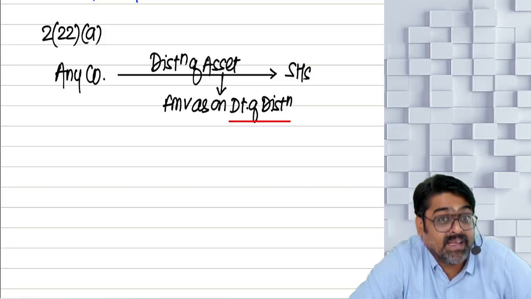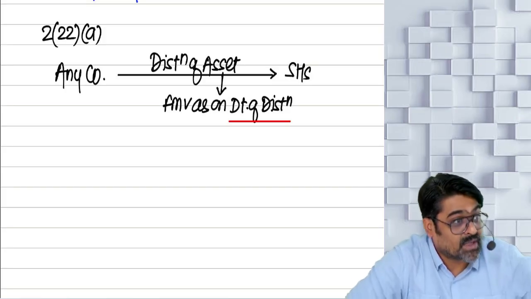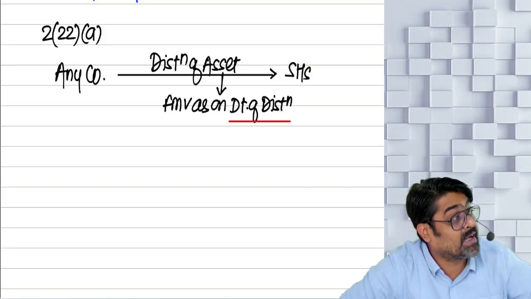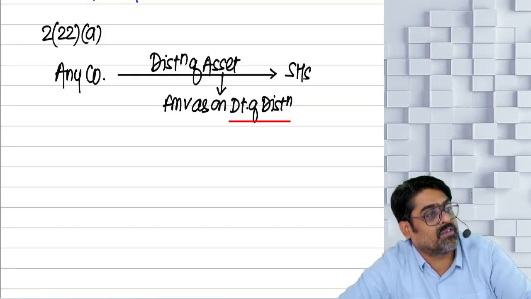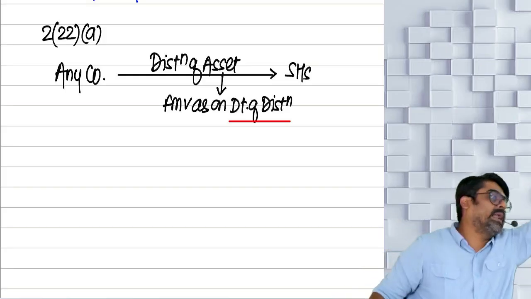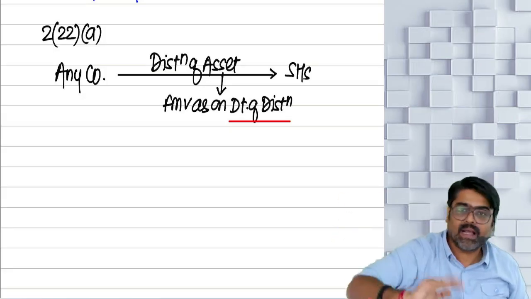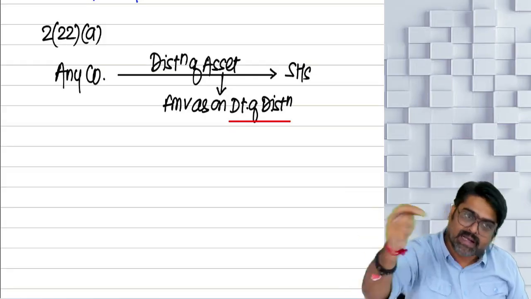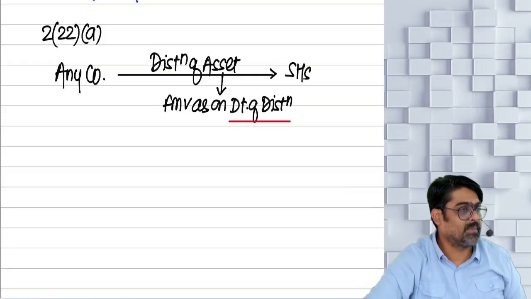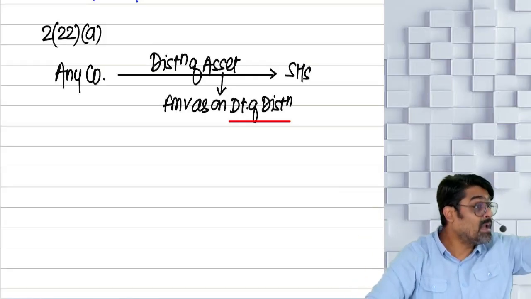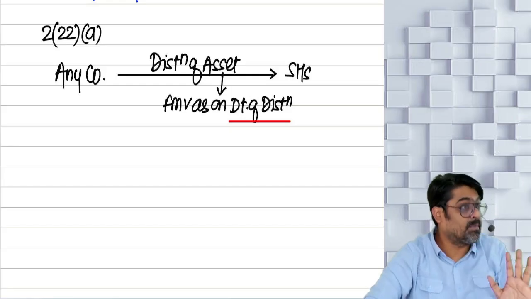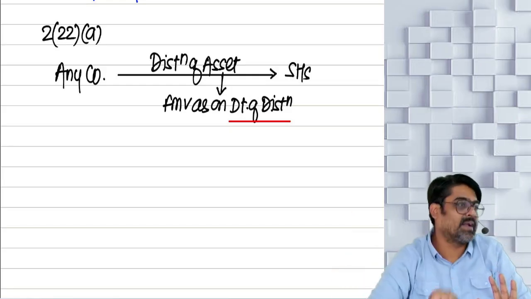Accumulated means reserves. So as on the date of distribution of this asset, if the reserves were 20 lakhs, then out of 20 lakhs, 7 lakh is given as deemed dividend. So that entire 7 lakh would have been considered as deemed dividend. Getting my point? Because enough reserves are available to distribute this 7 lakh as a dividend.